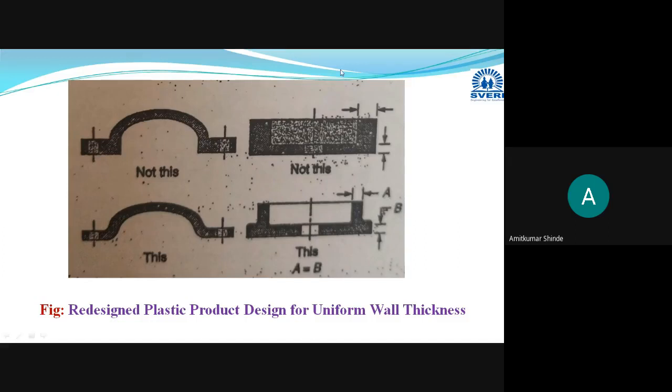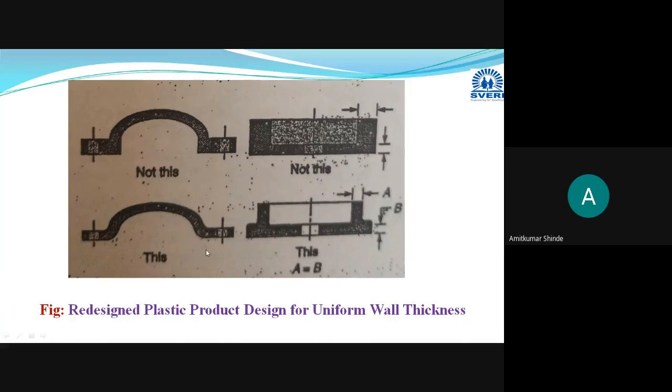To avoid this, these designs are not recommended. Instead of this, you have to modify it by providing uniform thickness throughout the part. If possible, provide uniform thickness throughout the part. In this way, plastic knobs and plastic handles, like door handles and knobs, are designed.